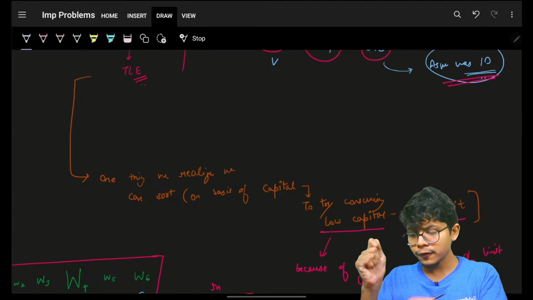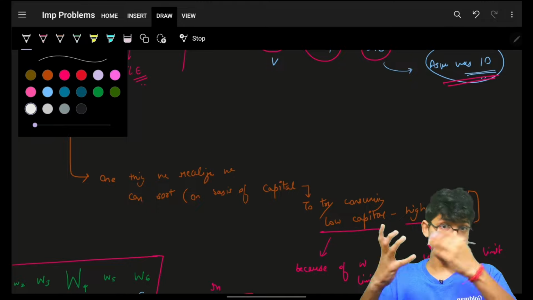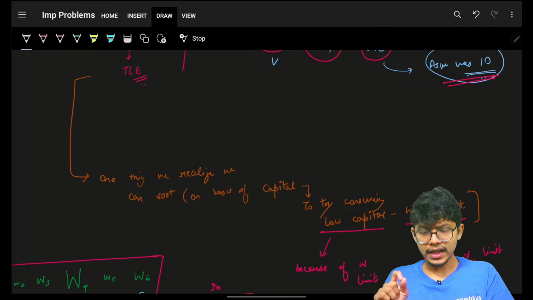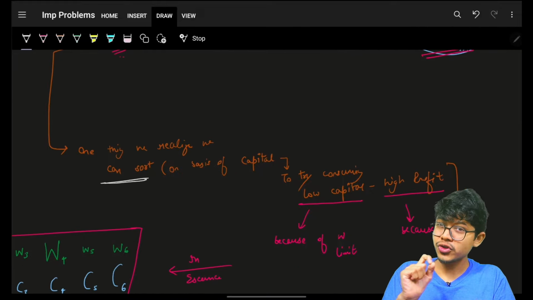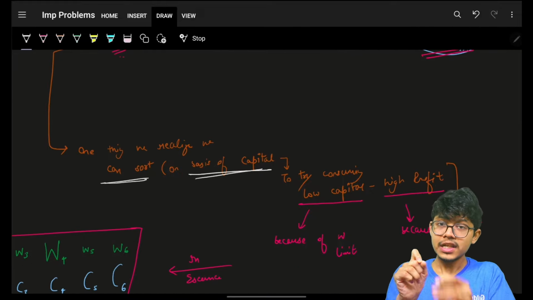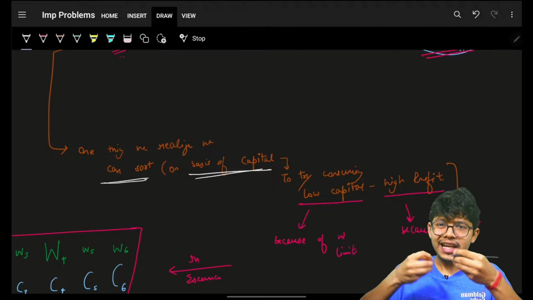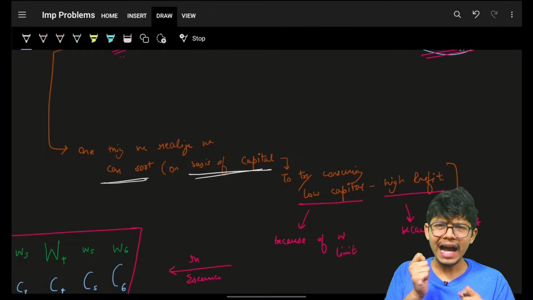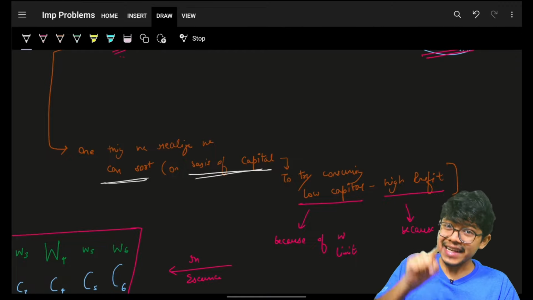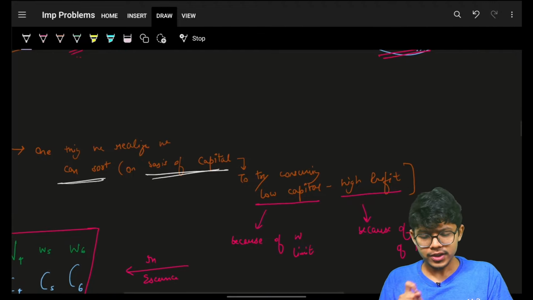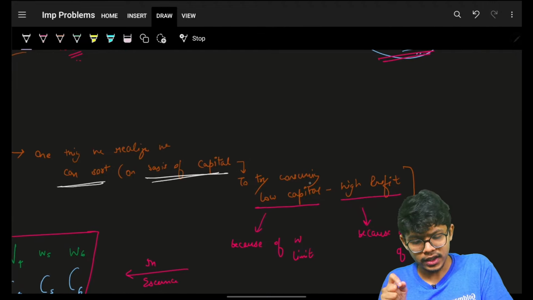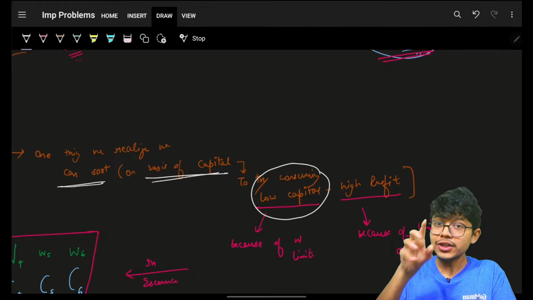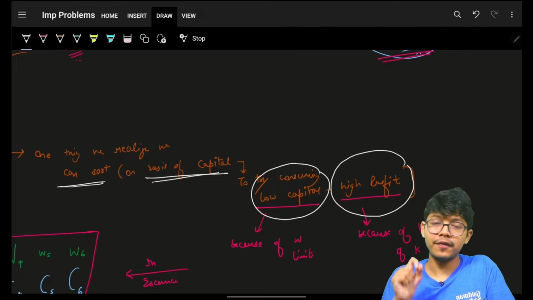Firstly, what you learned from above, whatsoever you thought and went through in the algorithm, just write it down in one line. You realized that firstly, you have to sort on the basis of your capital, just so that you always consume less capital, because in the very beginning you have a bound of capital. But then you will have a question, Aryan, but you are wrong. Your ultimate aim was to maximize your total profit. So, okay, I will mix both of them. I will say, okay, you will consume low capital, but out of all those low capitals, it is your task to take the highest profit project.